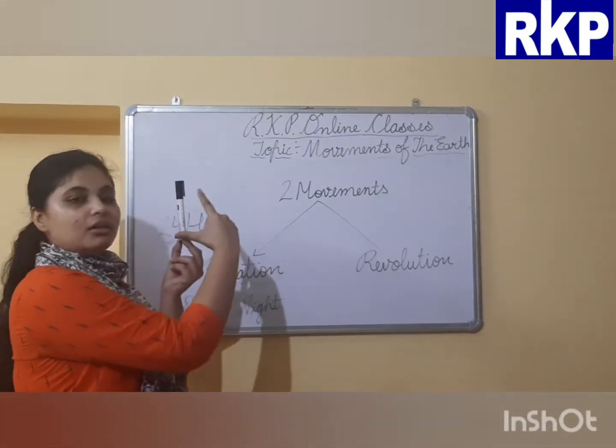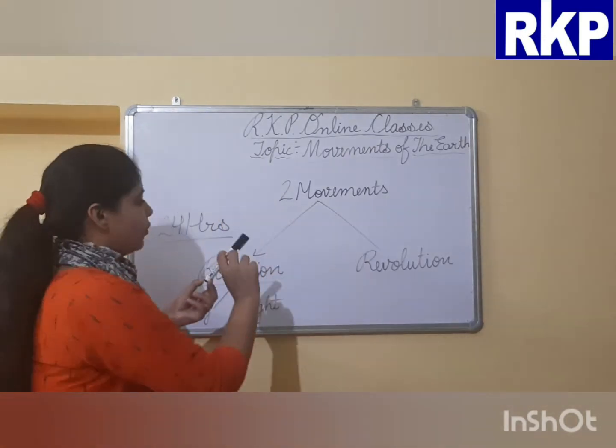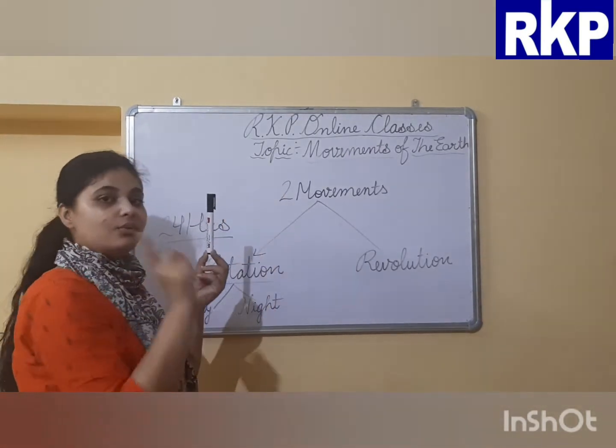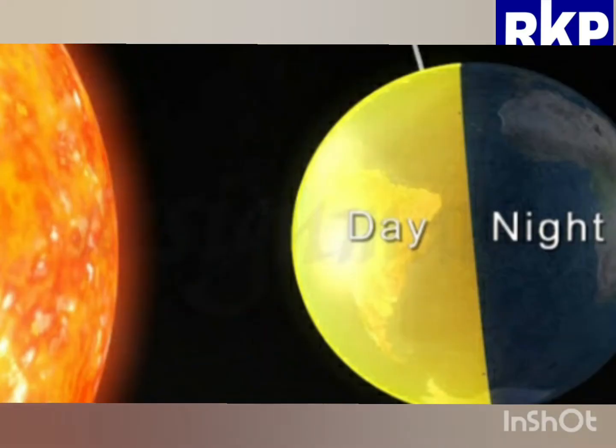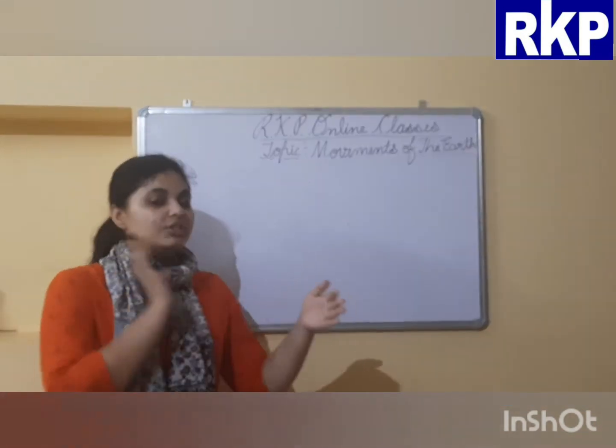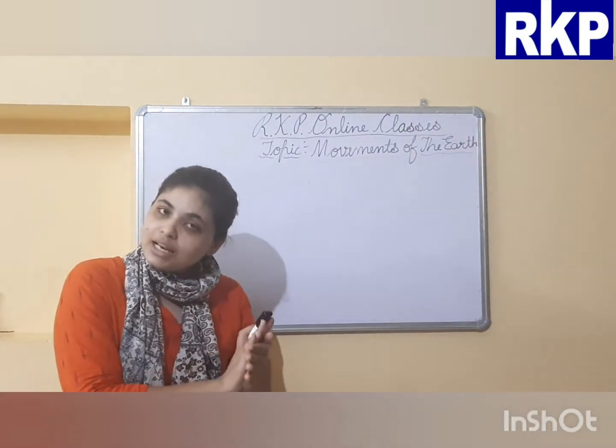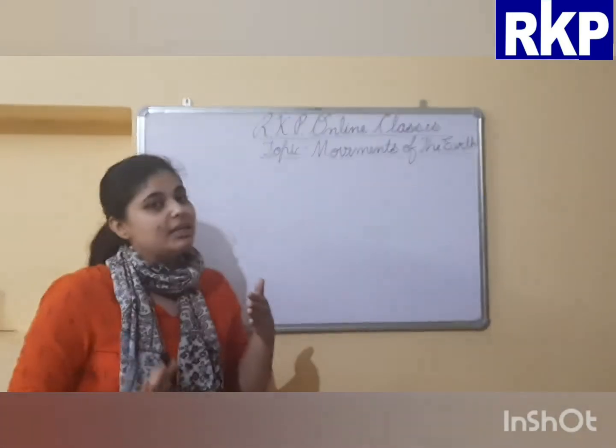So the part of the earth which is facing the sun will have day and the remaining part will have night. Let's understand. The part of the earth which is facing the sun will experience day, and the remaining part which is not facing the sun, as you can see, is darkened with black. That means that part of the earth is facing night. So maybe it is clear to you that the part of the earth which is toward the sun will experience day and the remaining half will experience night.